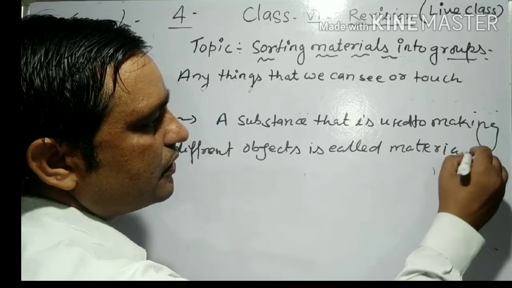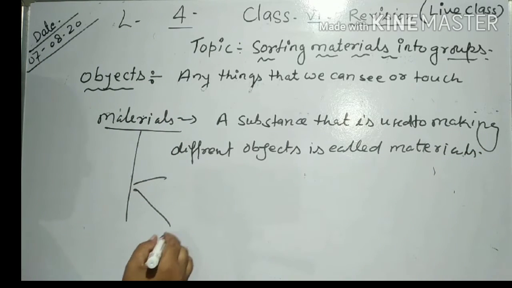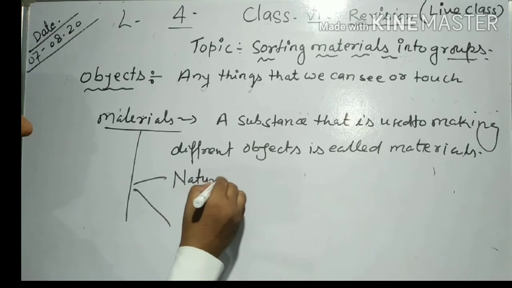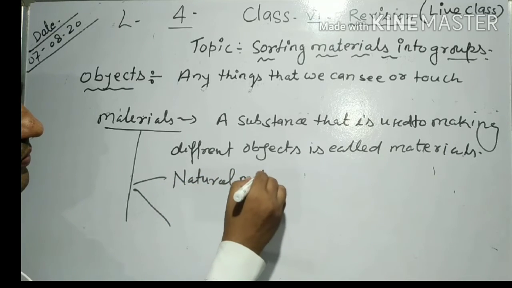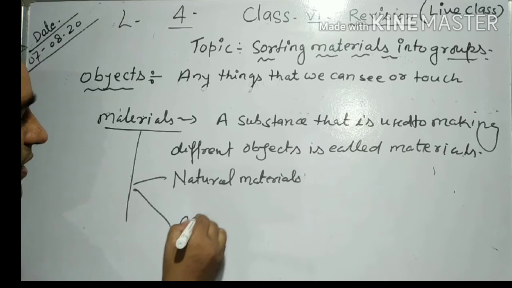Now student, materials are of two types. Number one, natural materials, and number two, artificial materials.